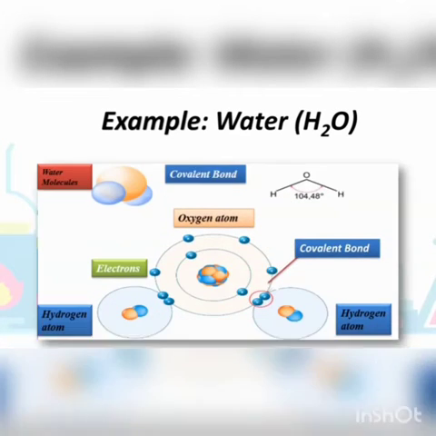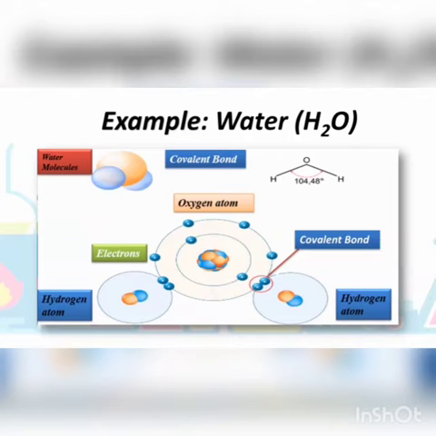So let's see the example. One of the best examples is the water molecule. Here I am showing the oxygen atom, and in its valence shell there are 6 electrons. So it needs to acquire 2 electrons to attain the electronic configuration. So it will share 2 electrons with hydrogen atoms.